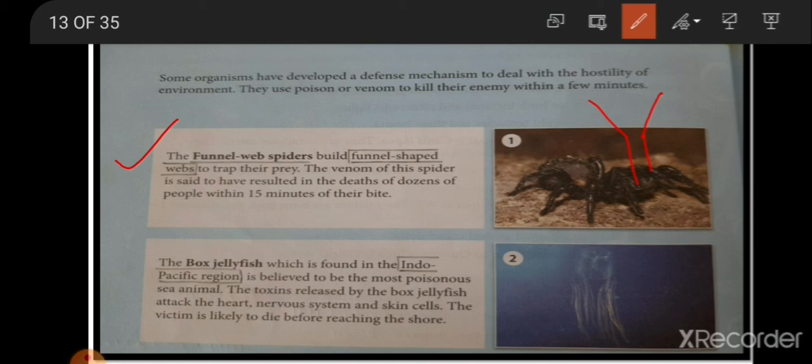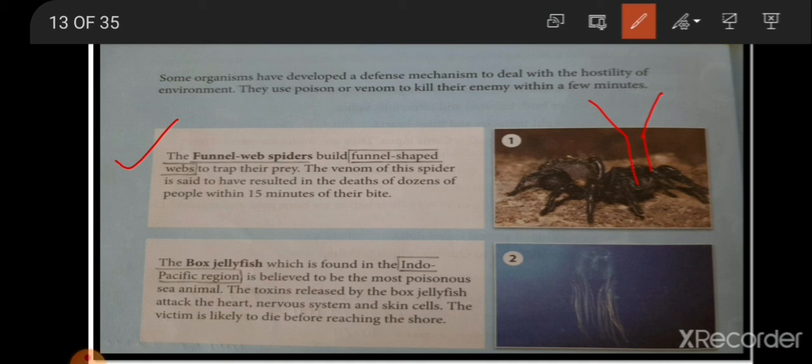The venom of this spider is said to have resulted in the death of dozens of people within 15 minutes of their bite. That means if they bite anyone, within 15 minutes the person can die, because their venom is so poisonous. So they are known as funnel web spiders. They make funnel shaped webs.